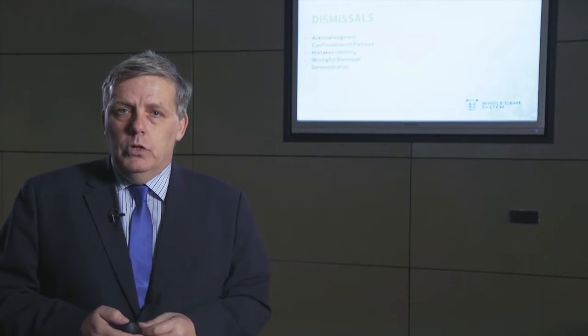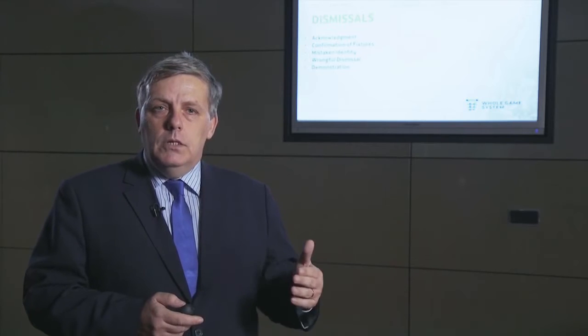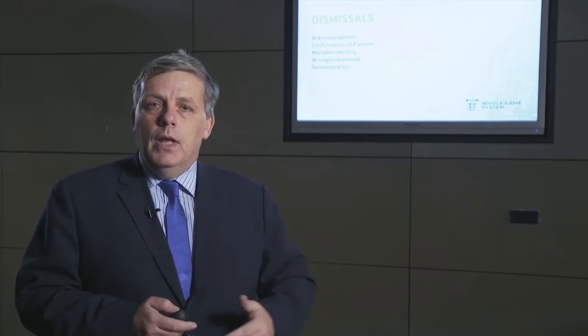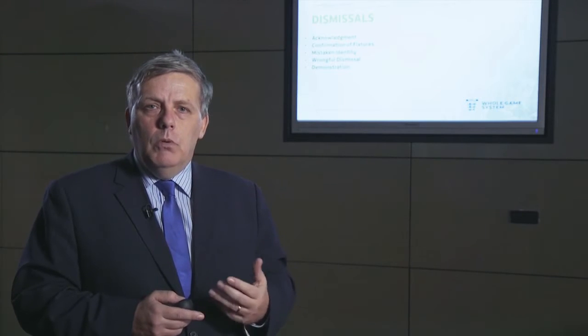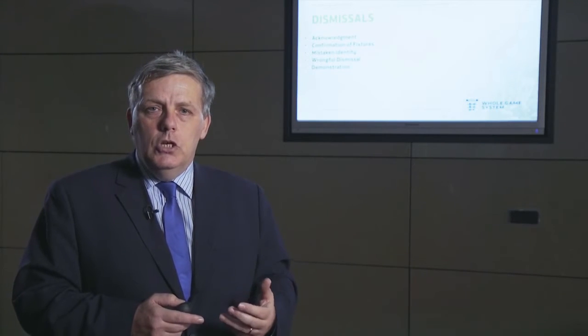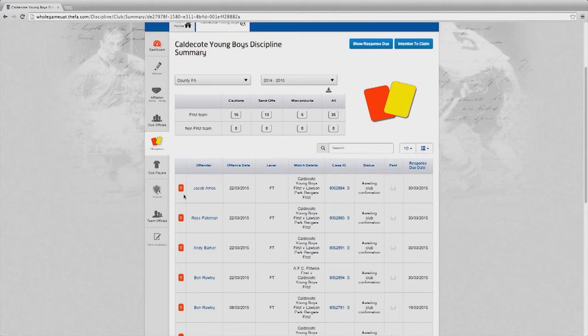As time moves forward and we link to full time, the system will assist you and update those suspensions automatically as fixtures change. Occasionally you will want to lodge a claim either for mistaken identity or a wrongful dismissal where you believe that the referee has made an obvious error. You can do that online. In addition, you can upload any evidence that you wish to be used in your claim for a wrongful dismissal.